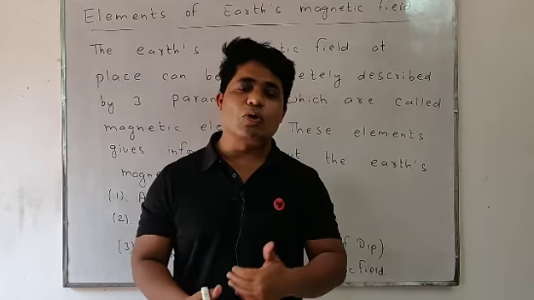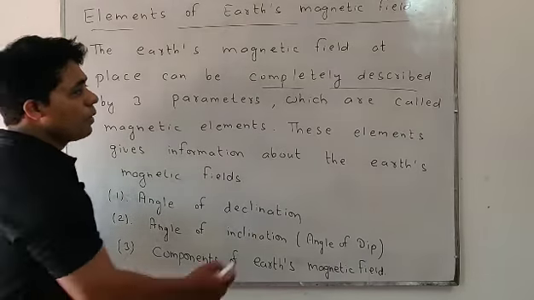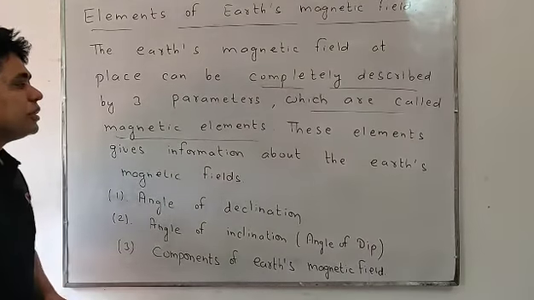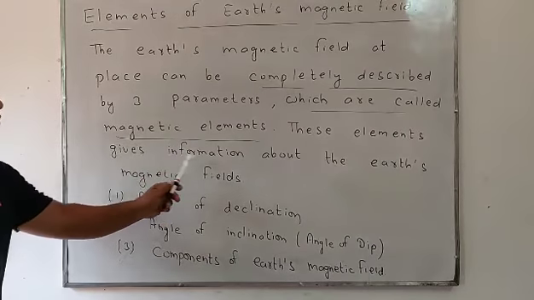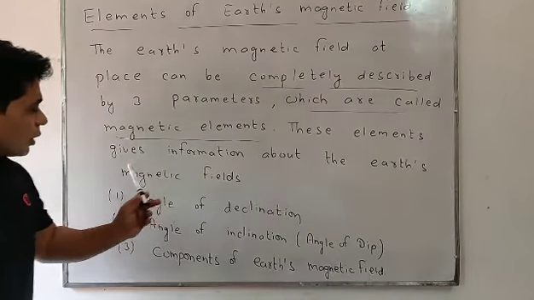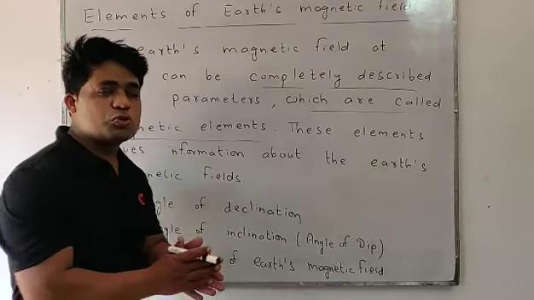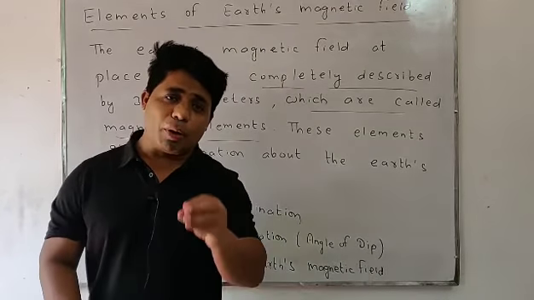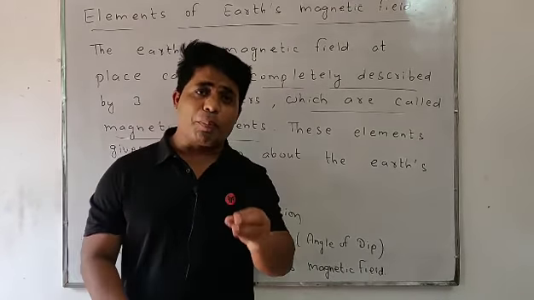The Earth's magnetic field at a place can be completely described by three parameters, which are called magnetic elements. These elements give information about the Earth's magnetic field, about the magnetic property of Earth.